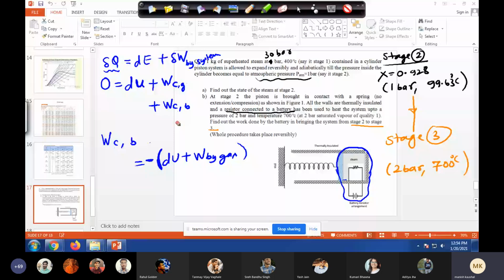And if you are still confused with these signs, let's put the numbers and everything will be clear. We have to find out dU and work done by gas, and the sign we can see later. It will not be confusing, don't worry. It depends how you want to write.